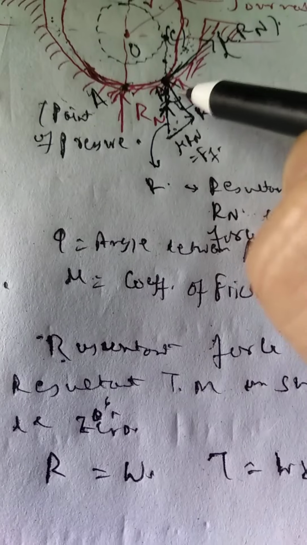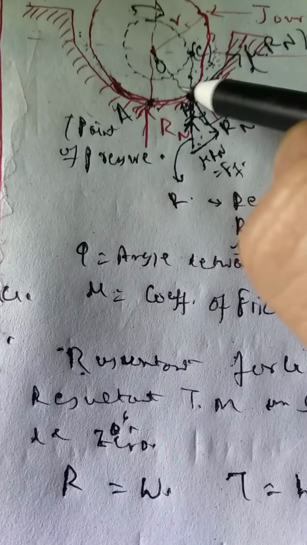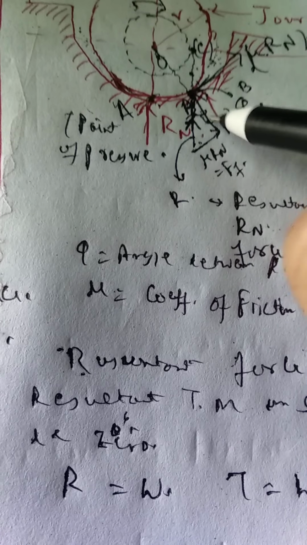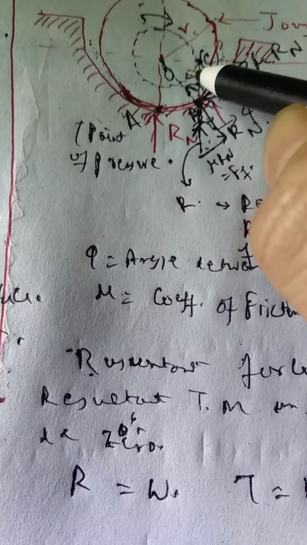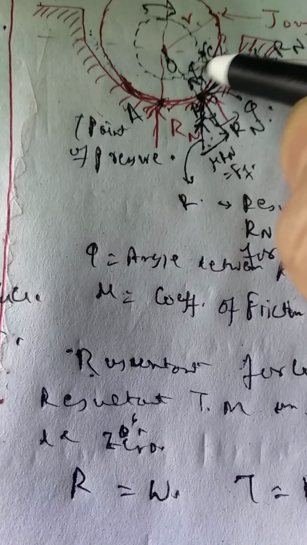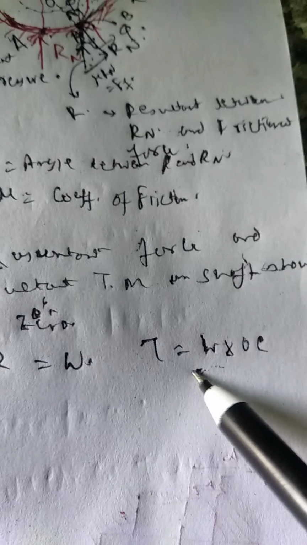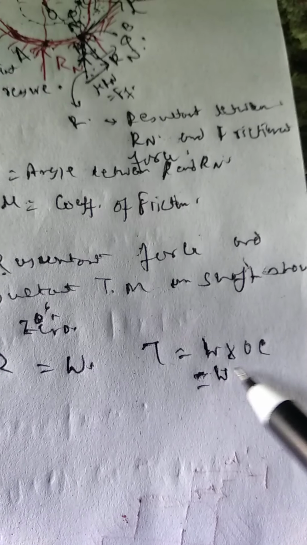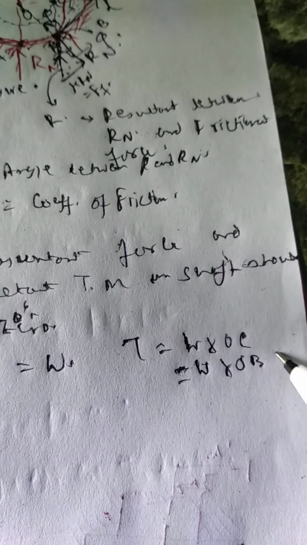So this point is B. If we join, this is phi, so this angle will also be equal to phi, vertically opposite angle. So W into OB sin phi.